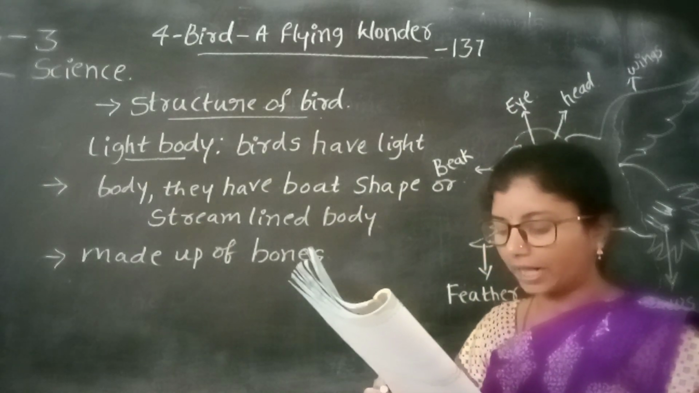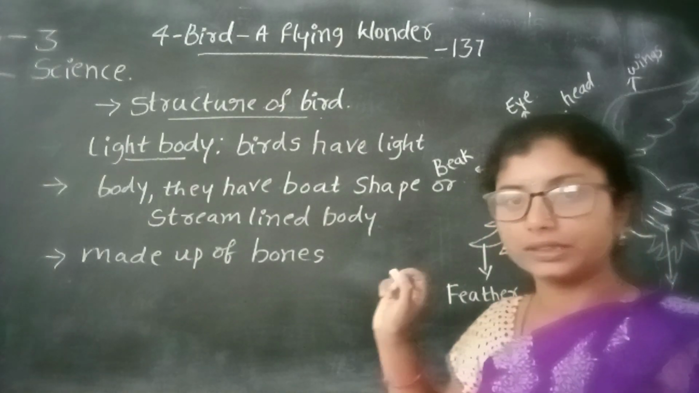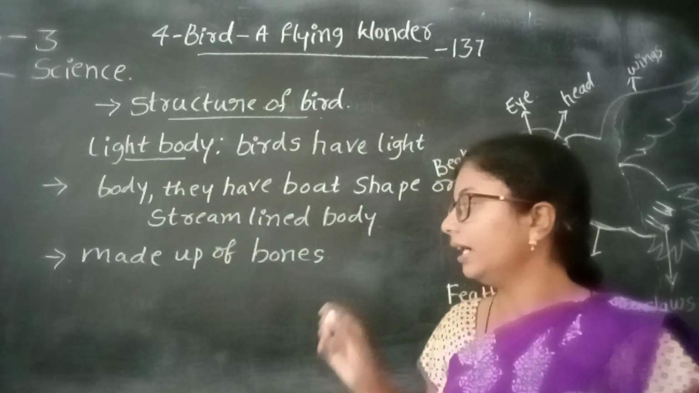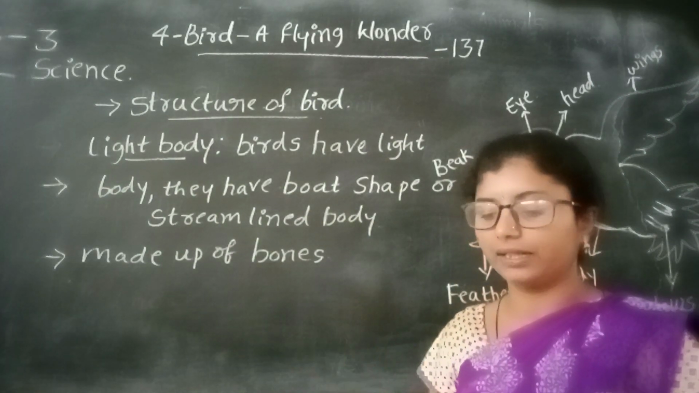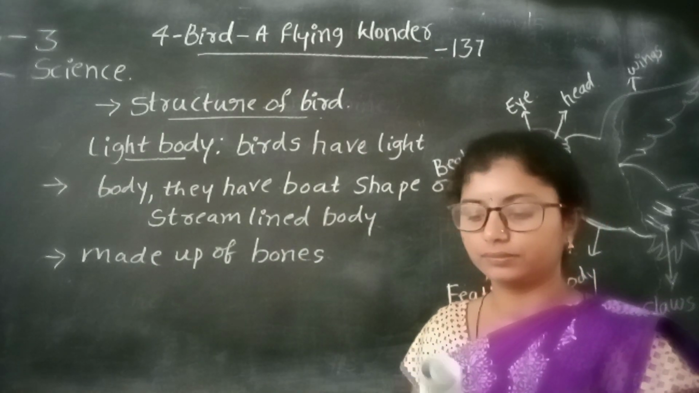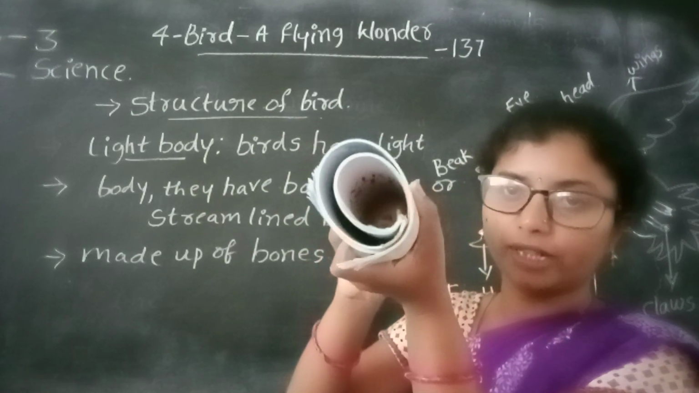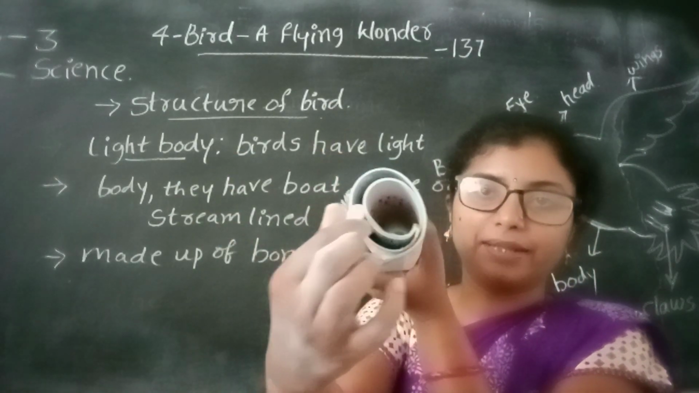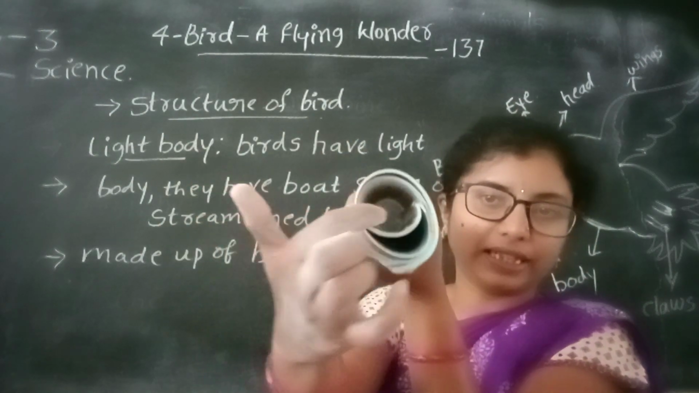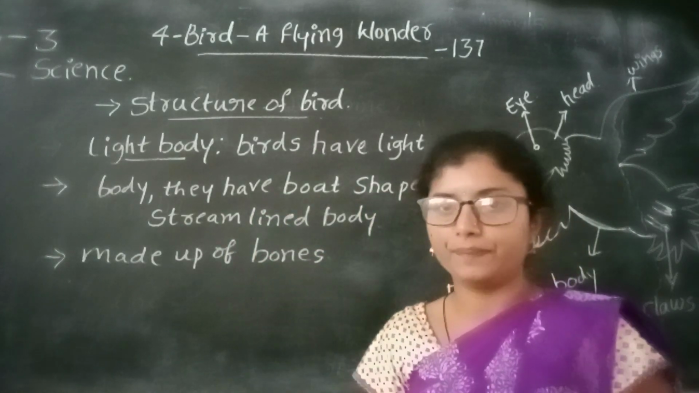These bones are hollow and light in weight. What is the meaning of hollow? Hollow means empty space inside. Once again, I show you how a hollow shape is. It's a hollow shape structure. Empty inside. Is there anything inside? No, no. It is called a hollow shape.